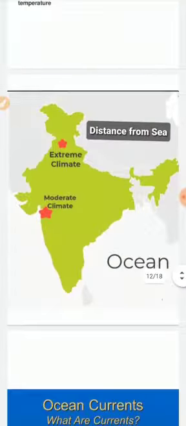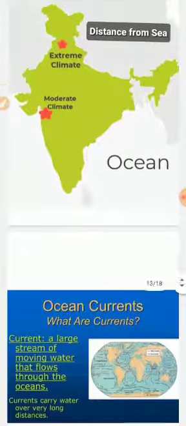Then, students, comes the distance from the sea. The land area, how far they are from the sea. See, this is the moderate climate. This is a zone of maybe Mumbai, right? Mumbai is near the sea, so we have a moderate climate there. But if you see Delhi, it's a land area. We don't have any water body nearby, so it will express a more extreme climate, either cold or hot.